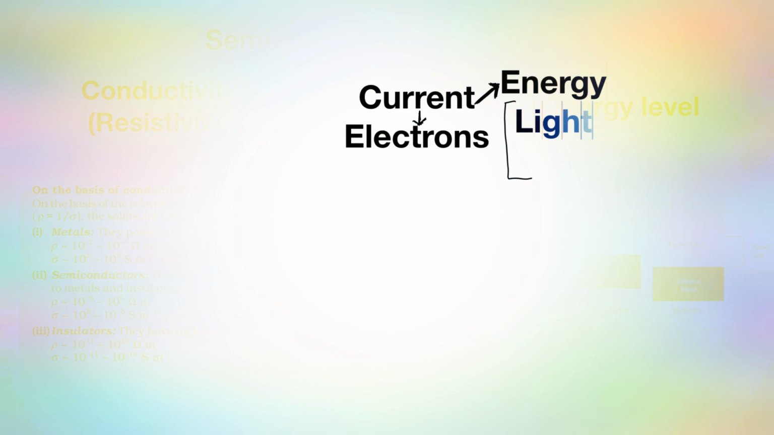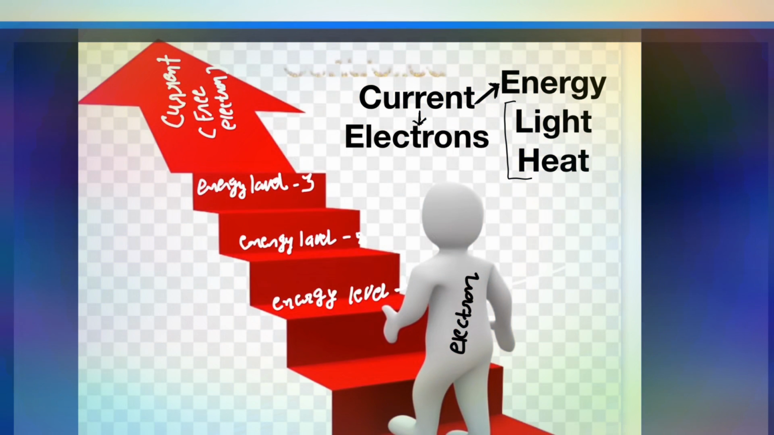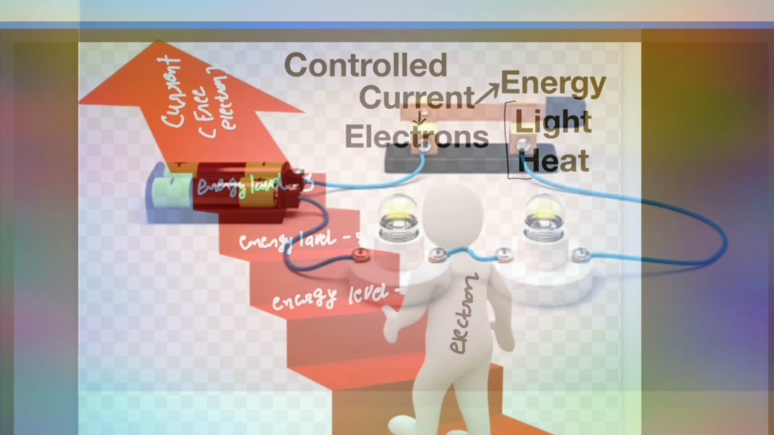You come across these four words very frequently while studying electricity or electronics: current, electrons, energy and controlled. So how it works, let's see. Any circuit requires current, and for that motion or movement of electron is very necessary, and it happens only when we provide external energy like light and heat. But everything should be controlled, otherwise there will be disaster.